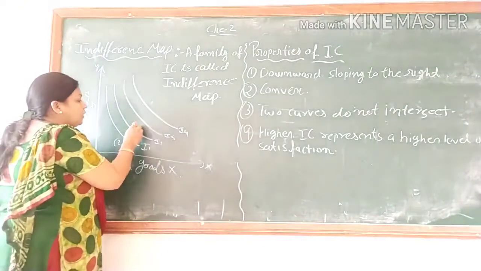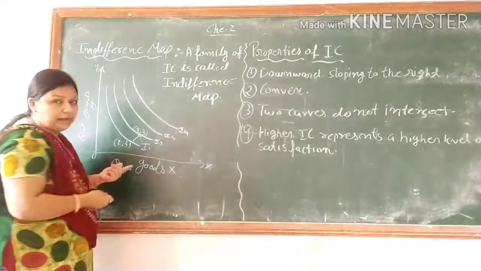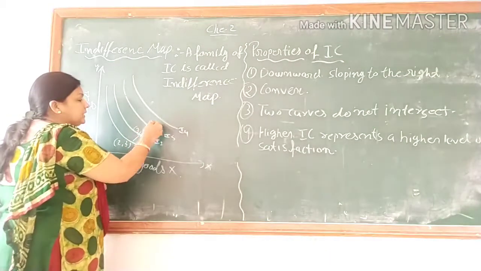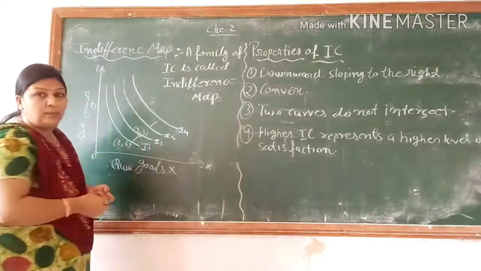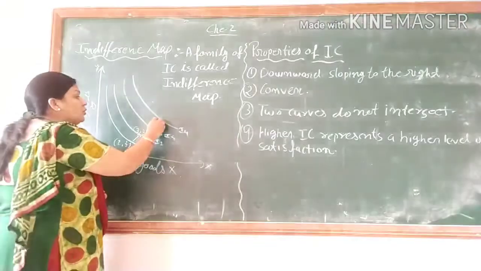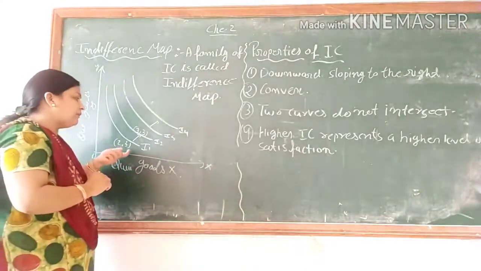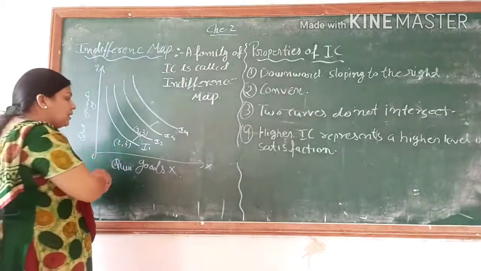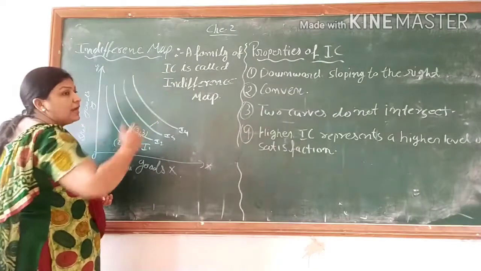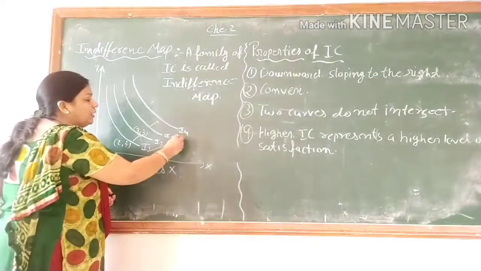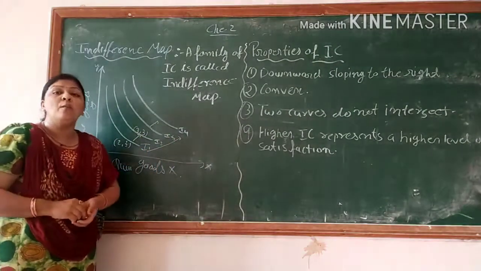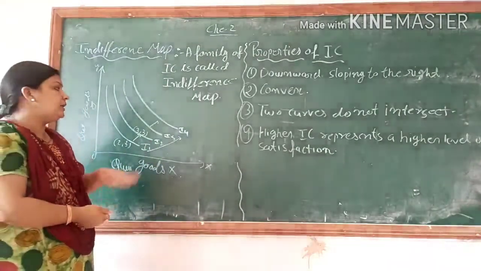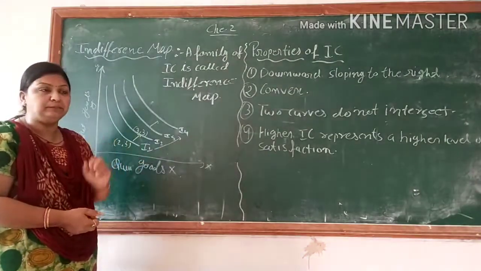Fine. Suppose you got 3 on both sides. That is your new bundle. If you are moving from I2 to I3, again you get more satisfaction. So whenever you are moving to the right side, on the indifference curve in the upward direction, it should give more satisfaction, a positive direction. So it is called the indifference map.